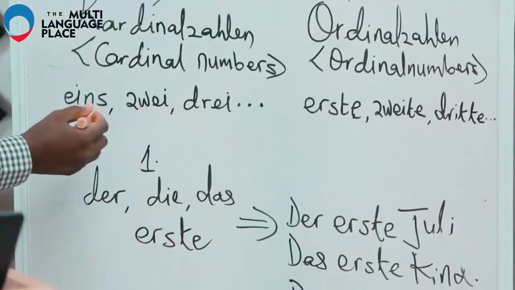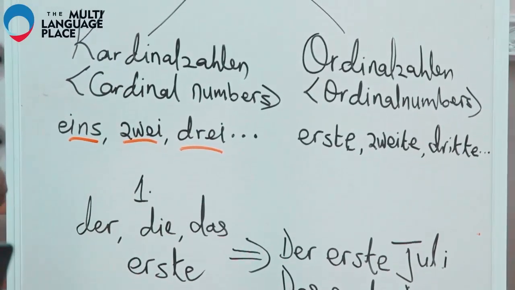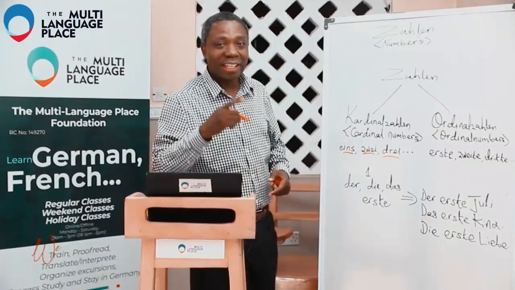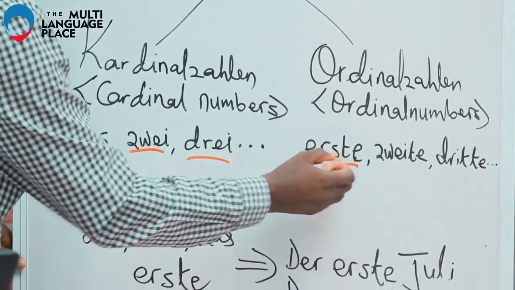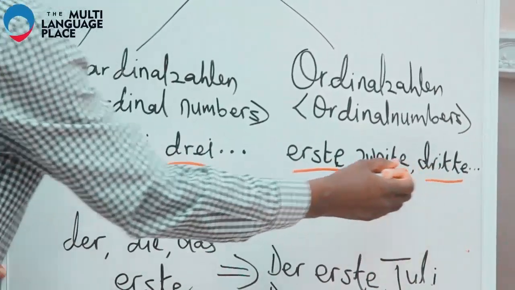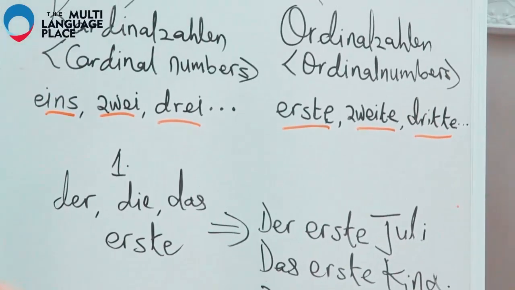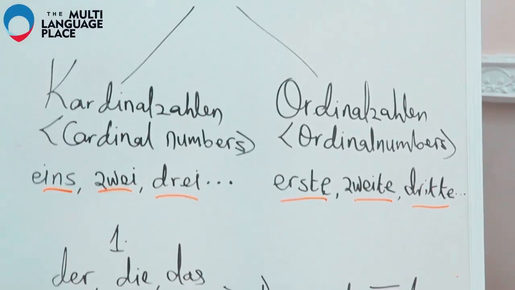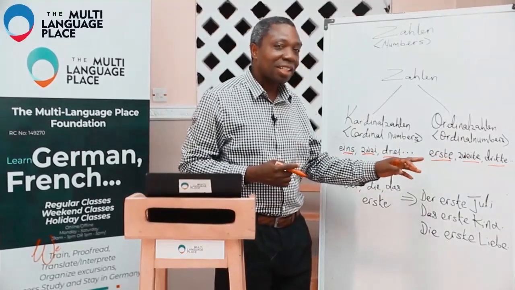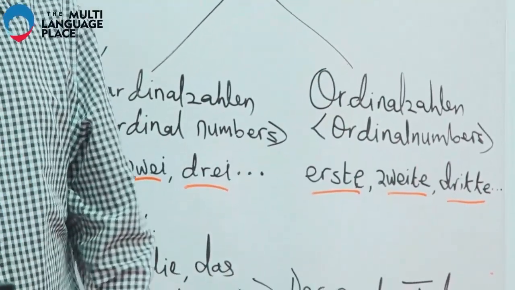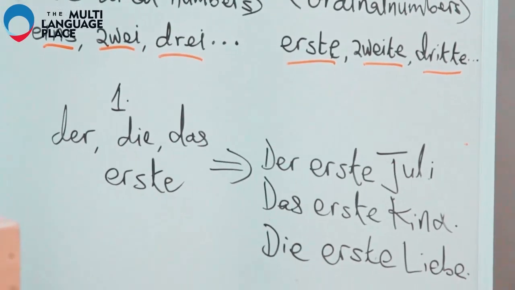For the cardinal numbers, we have 1, 2, 3, 4, 5, 6, and on and on. But then for the ordinal numbers, we have erste, zweite, dritte, vierte, fünfte, sechste, siebte, and so weiter. So, of course, like in English, we have first, second, third, fourth, fifth, and so on. That is just the difference.